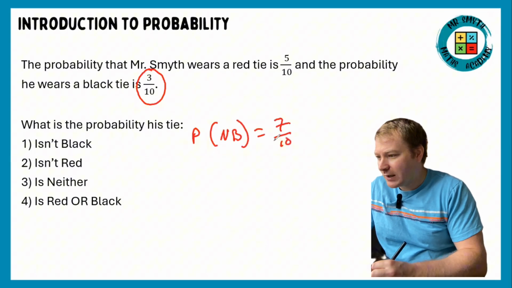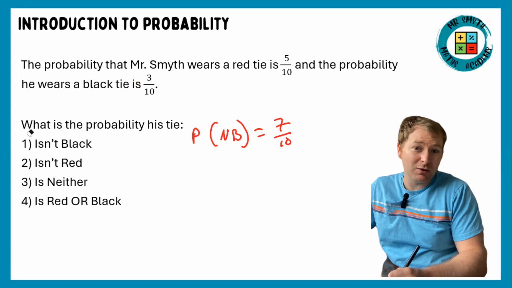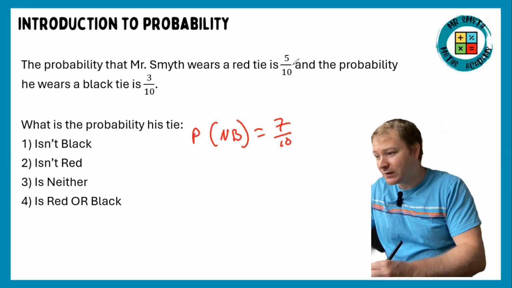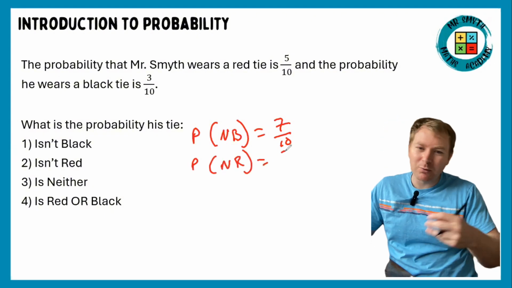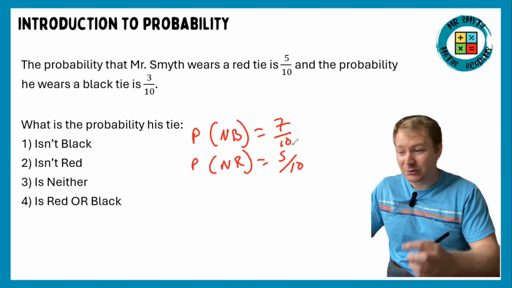Let's do question 2. Isn't red. So we can see that the chance of red is 5/10. So isn't red is the other 5 occasions, isn't it? So that one, P of not red, is equal to 5/10. And again, remember, we don't need to simplify unless it tells you to.